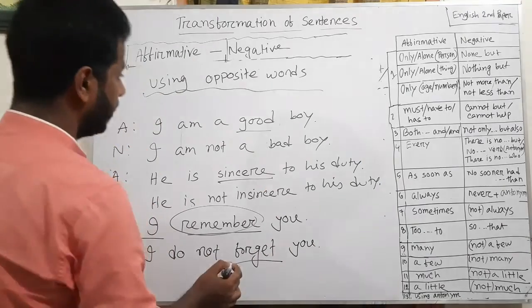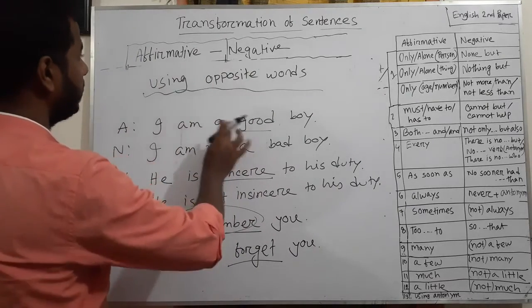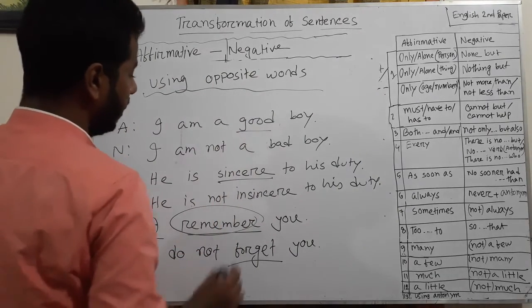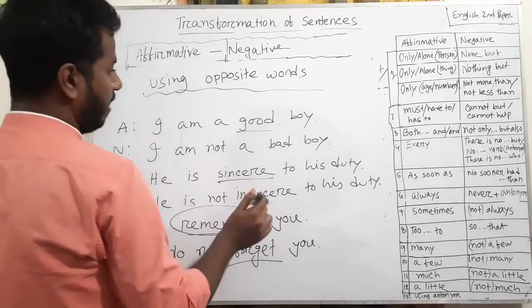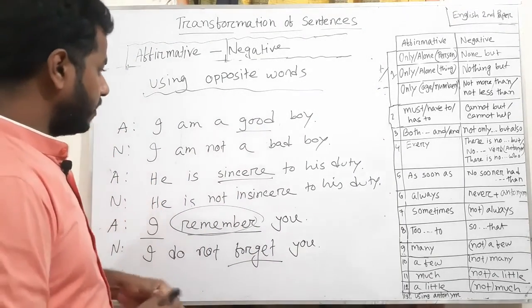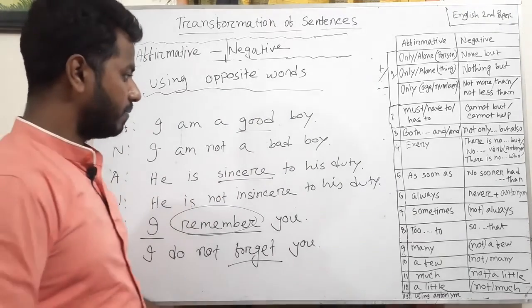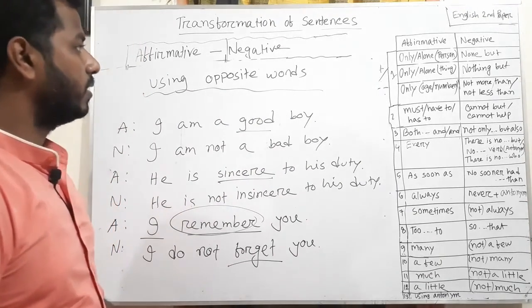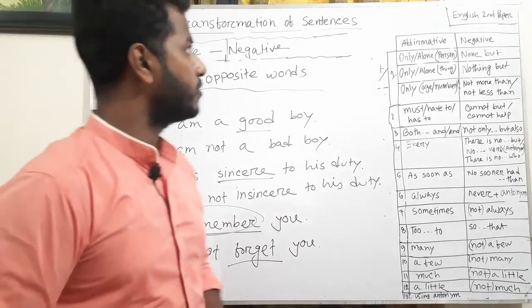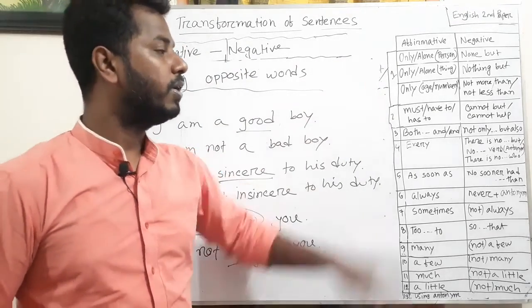Okay students, these are the examples of making an affirmative sentence to negative by using opposite words of noun, adjective, verb or adverb in affirmative sentence. So for this reason you have to learn a lot of opposite words, that means antonyms of the root words. Okay dear students, this all about affirmative to negative.